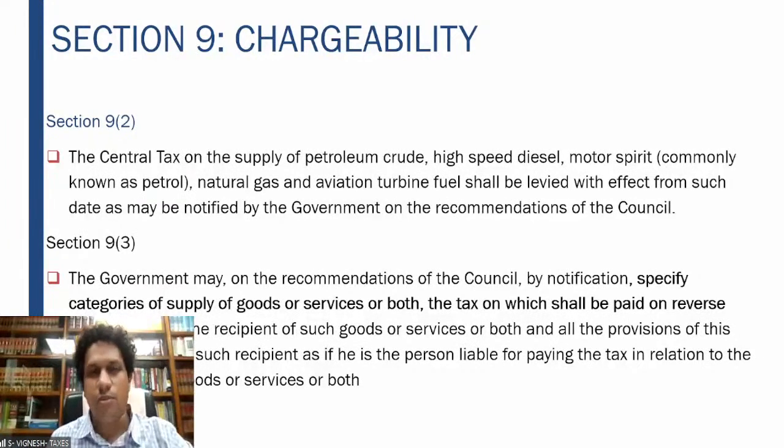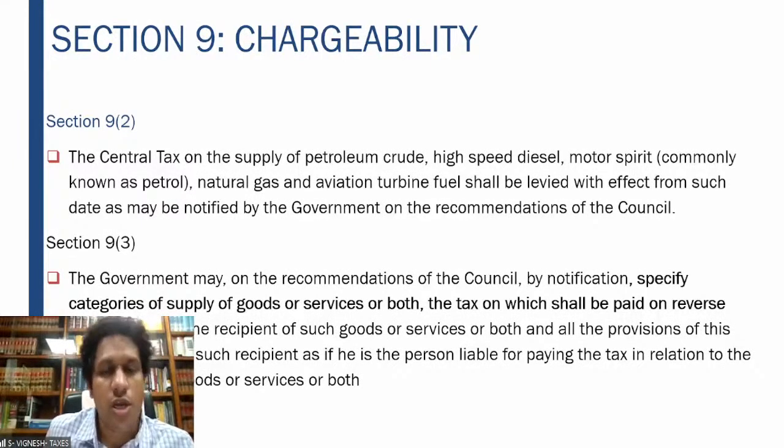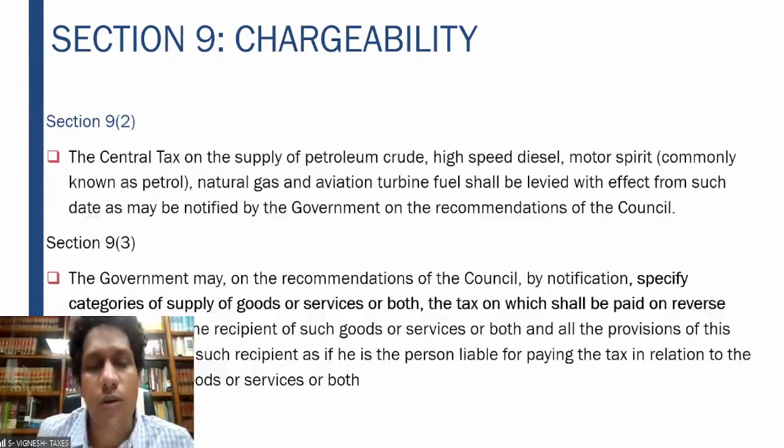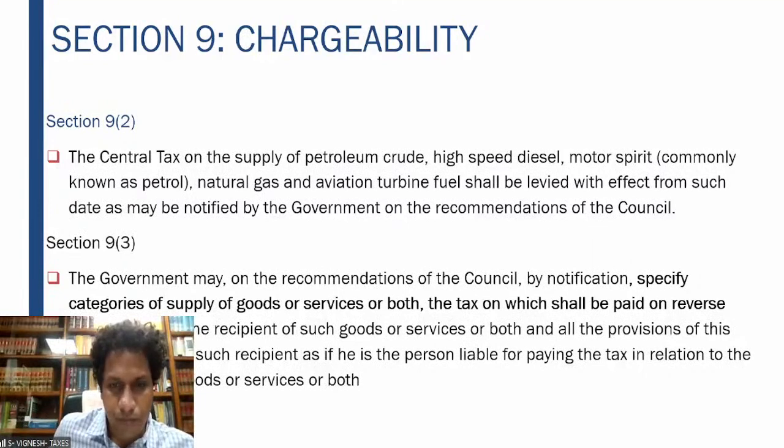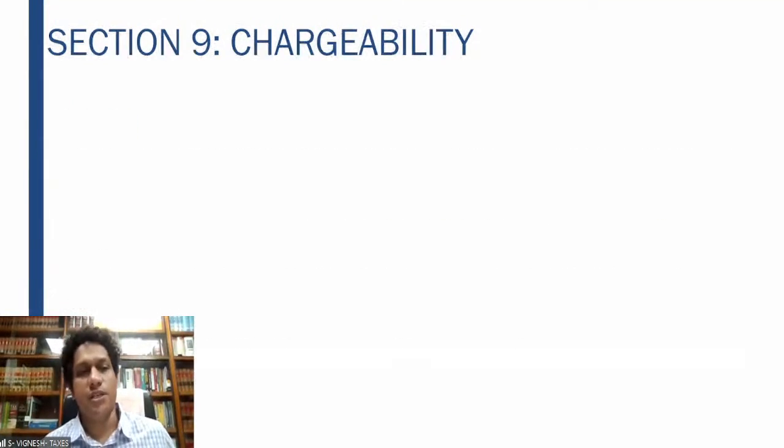Goods, there are very few goods mentioned and not many variations or conditions subject to which reverse charge is applicable. So you need not expect any questions based on reverse charge mechanism for a supply of goods. But for supply of services, 100% you can expect questions pertaining to the reverse charge mechanism. Right? So that is your 9 subsection 3.